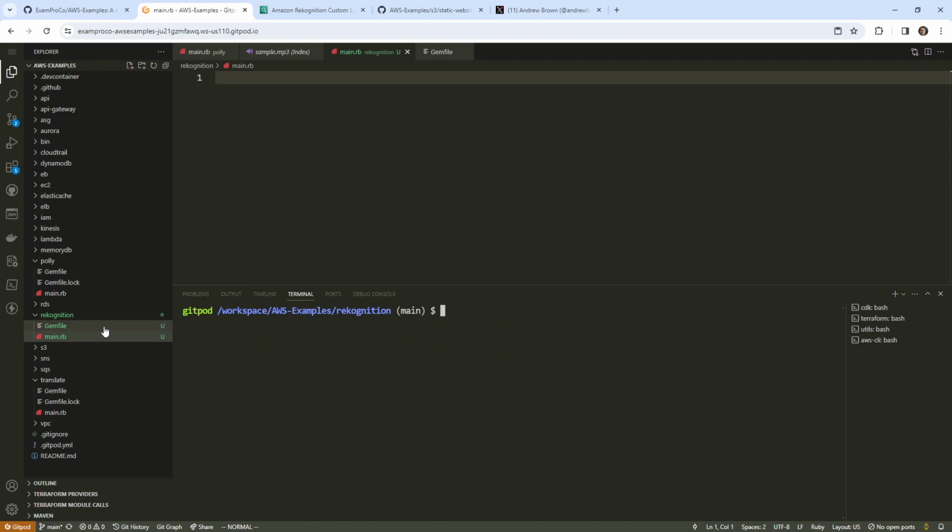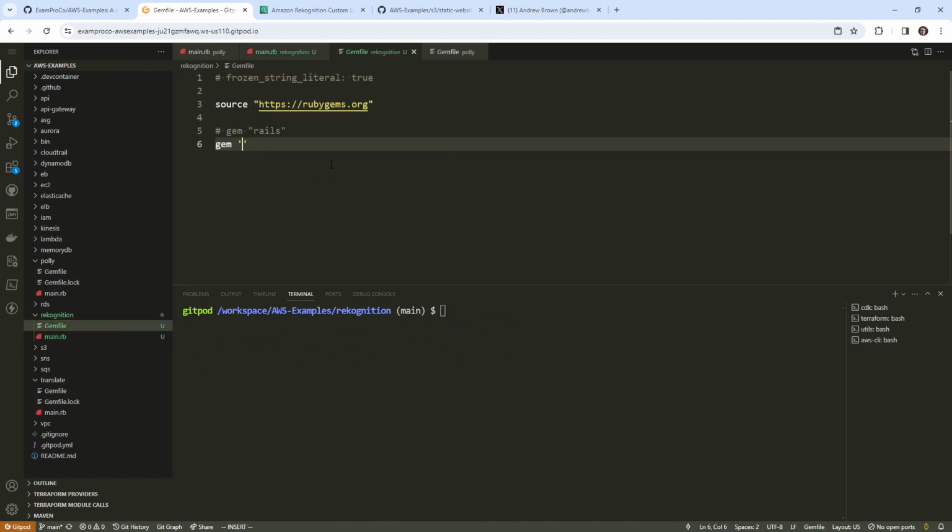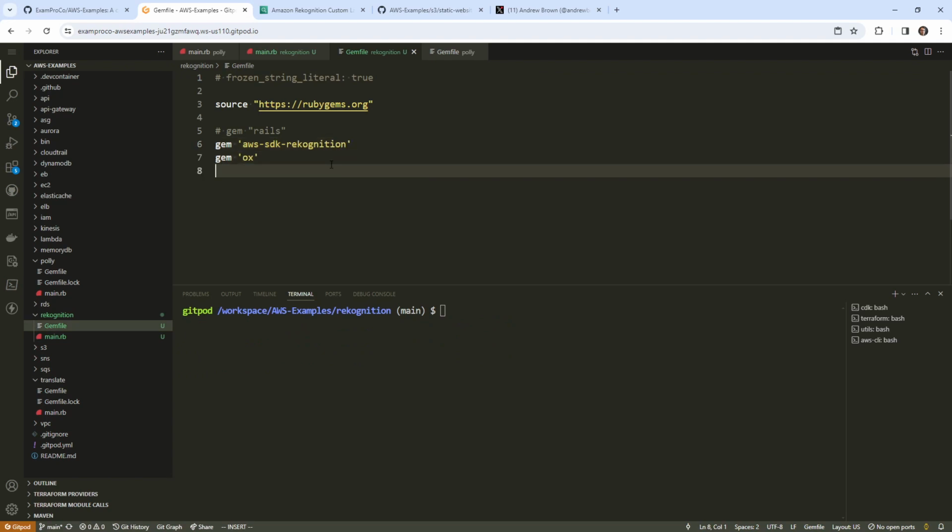Anyway, we have our Gemfile in here. I'm going to go ahead and just say gem aws-sdk. I'm going to assume it's Rekognition, that's usually the pattern this follows. I'm going to put an aux here. We could put Nokogiri, but we have to put some kind of XML parser. It's just a Ruby requirement. And I'll put pry in here, which is for debugging. We'll just go ahead and do bundle install. Hopefully it finds Rekognition for us.